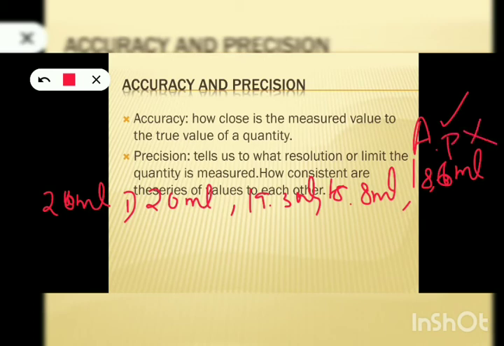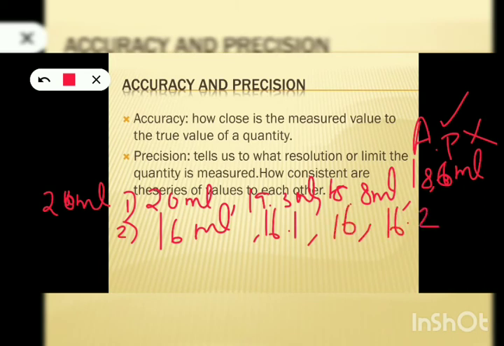Now consider another set of values. When you measured the same volume of liquid, you got values like 16 ml, 16.1 ml, 16 ml, 16.2 ml. Are they accurate? No, because they are far away from the true value of 20 ml, but at the same time they are precise because they are very close to each other. So accuracy is bad but precision is good.